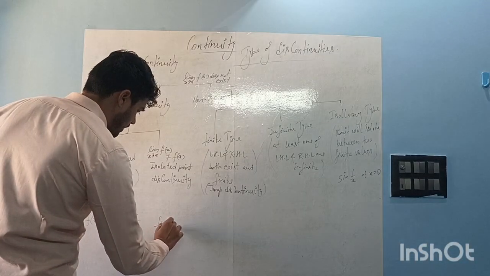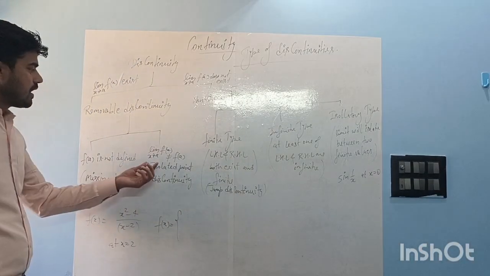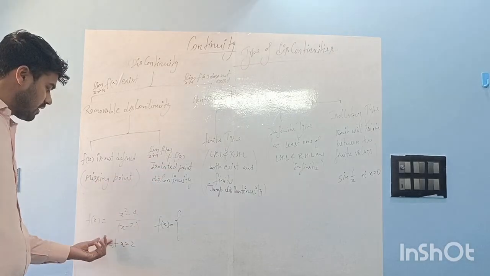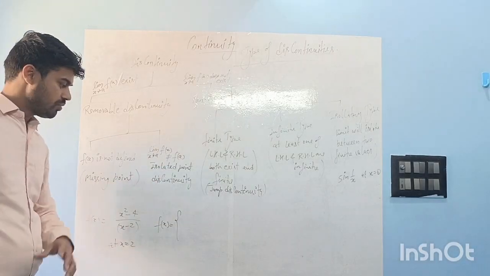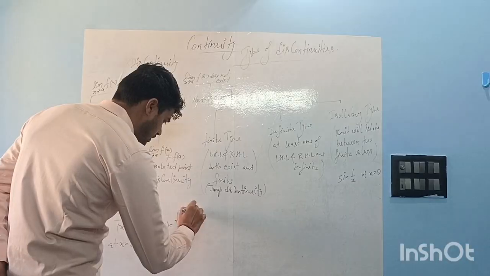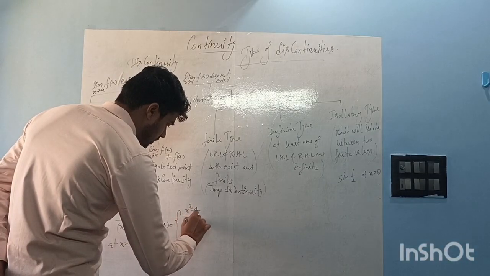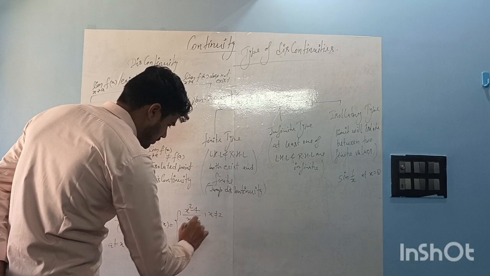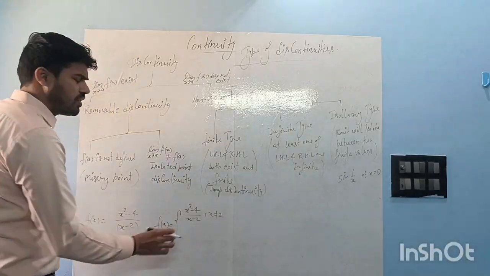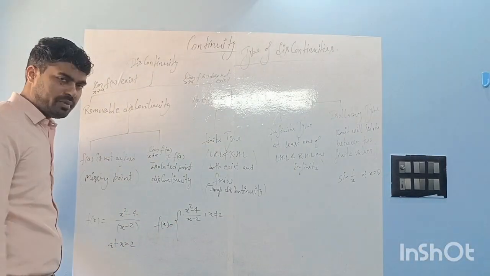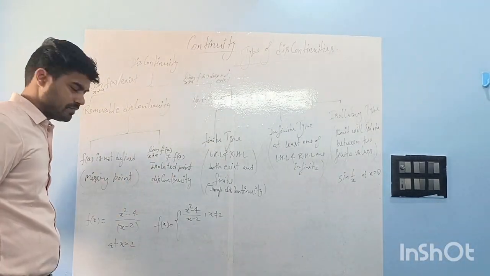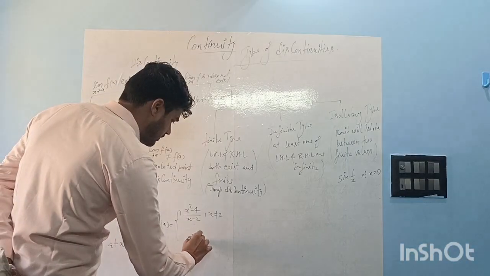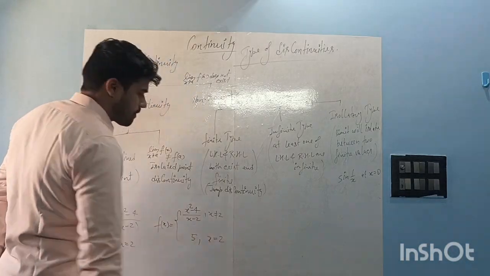This one we can also take the same thing. Here we just need to add one more thing, because f(a) was defined here. Here f is not defined at 2, so we need to make it defined. (x square minus 4) by (x minus 2) when x is not equal to 2, and we just need to take a value of the function which is not equal to the limit, and it will become isolated. 5. Right?